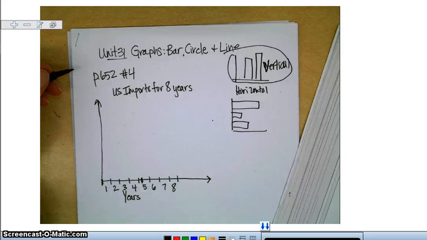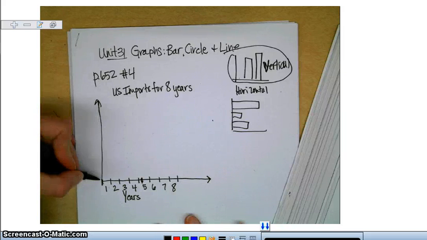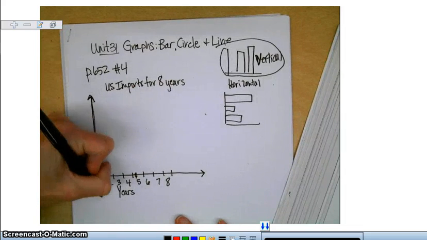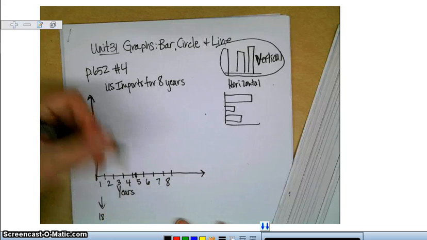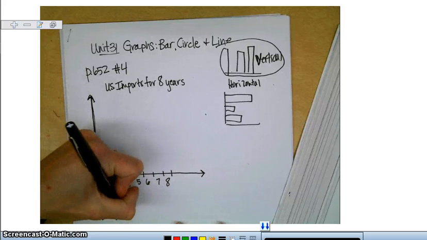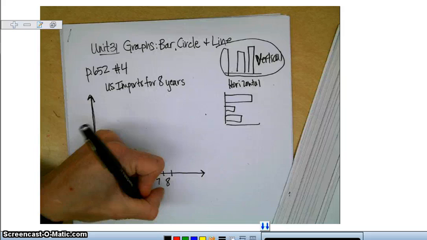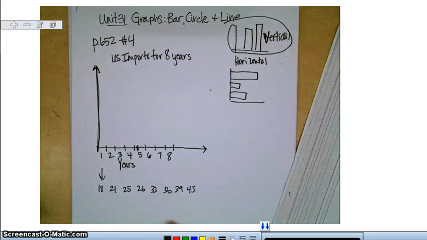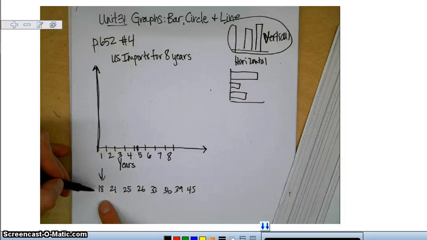So now I need to put the scale on the side. And what I notice, I have the numbers. The first year has 18 billion, then 21, and 25, 26, 33, 36, 39, and 45. So I need to go all the way from basically 0 all the way up to 45. Well, I don't want to do that because going from 0 to 18 is kind of a waste.